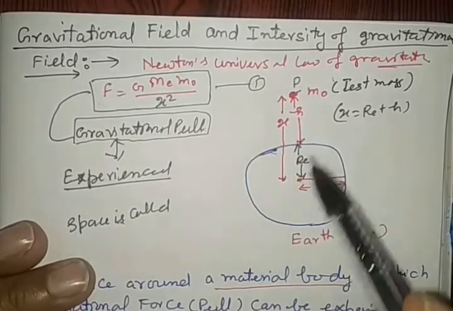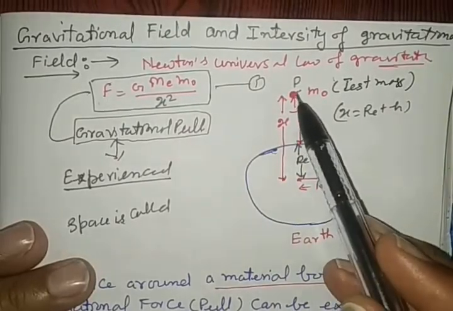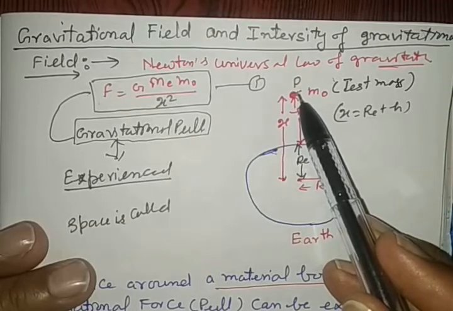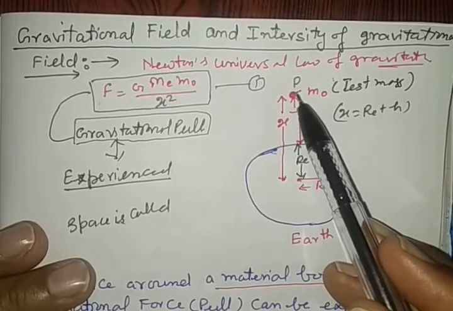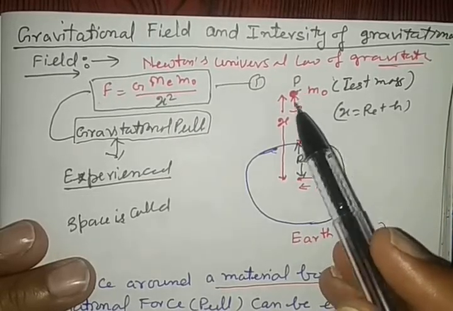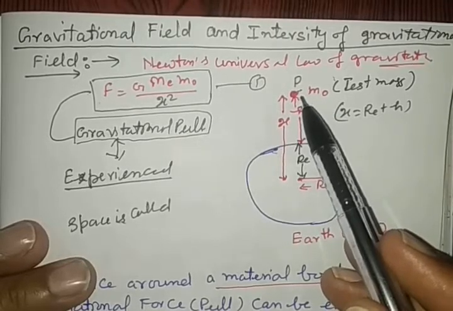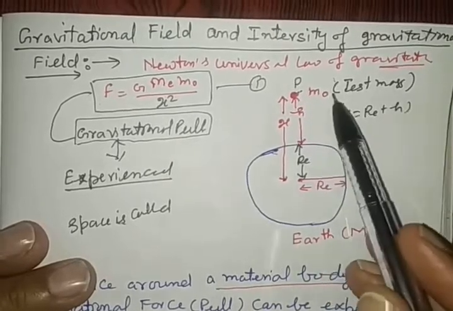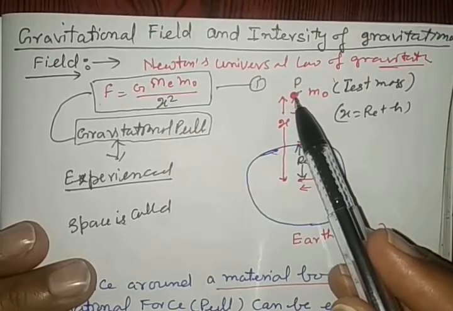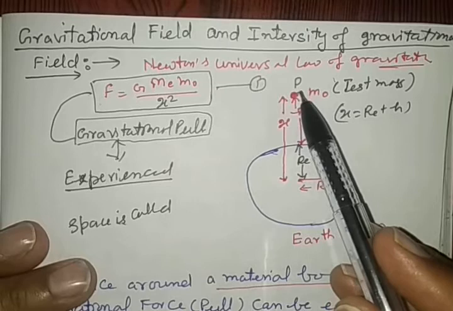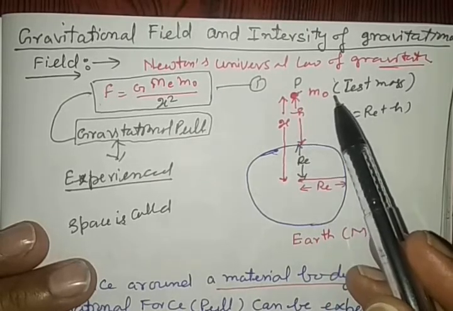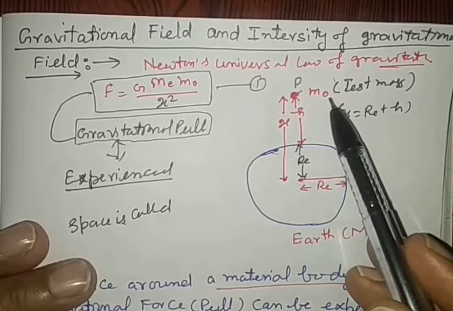Right? If you want to calculate the intensity of gravitational field at any point in the gravitational field, then in actual practice we keep a test mass of m0, but intensity of a gravitational field is the force experienced by unit mass in the gravitational field.